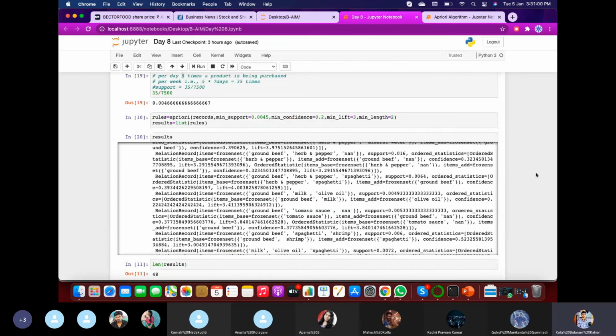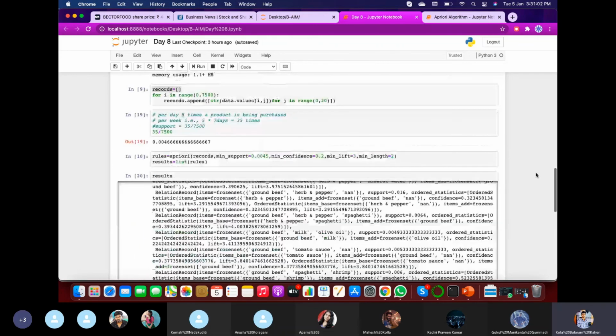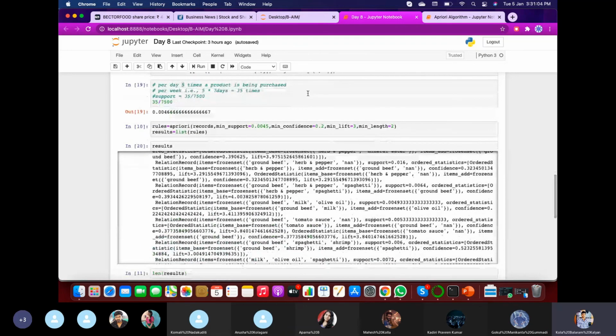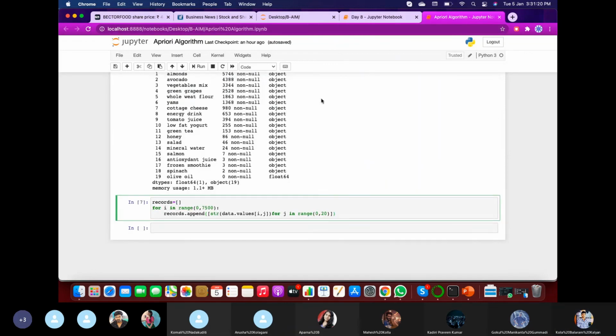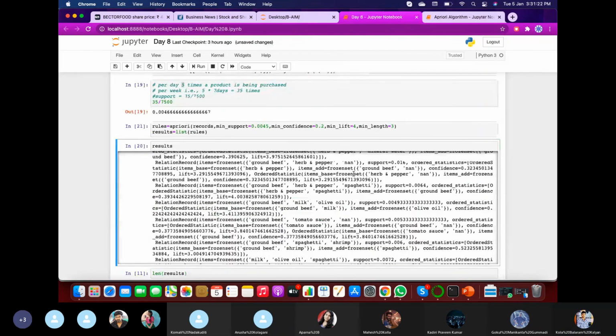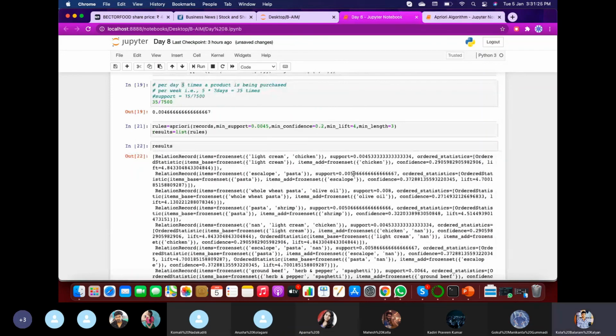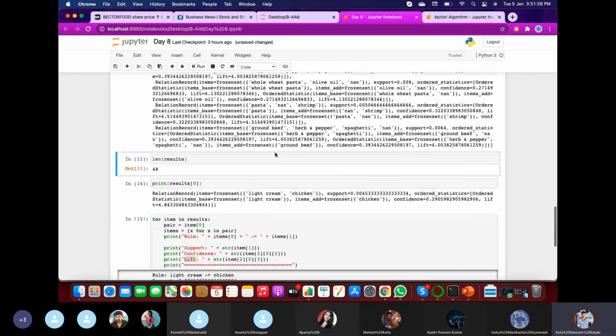So like that, these are the combinations that are being purchased 35 times in a week. If you change these combinations, let me suppose at least there are some three products and my lift is greater than, suppose, 4. So there are certain results and previously we have 48.